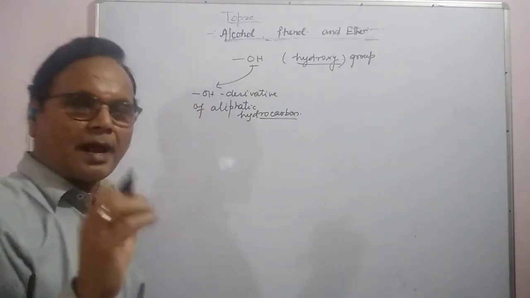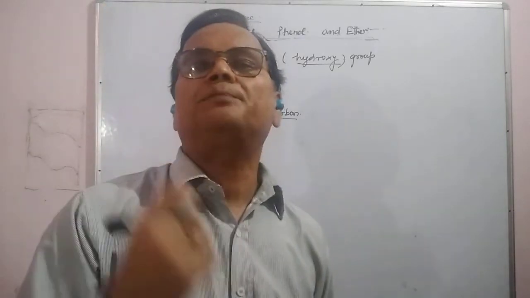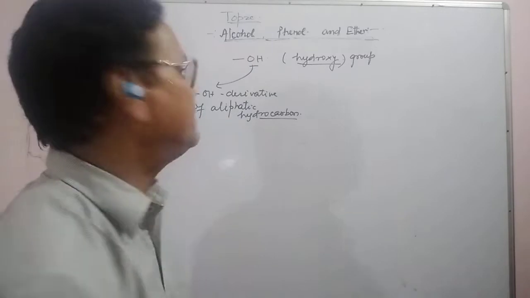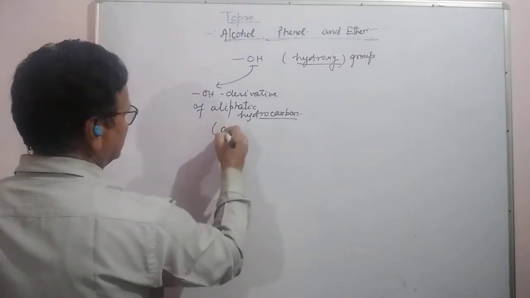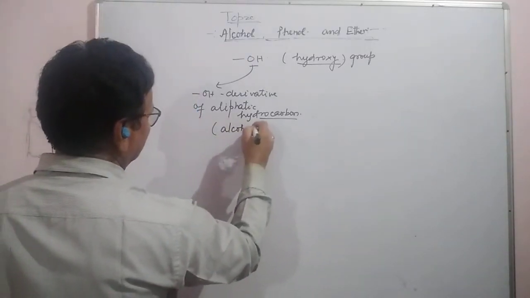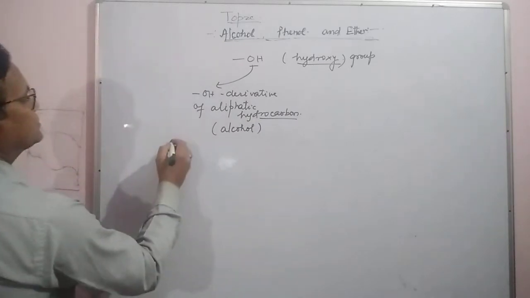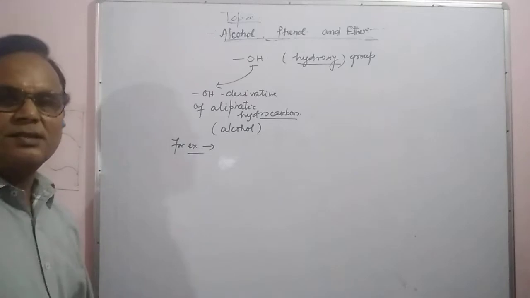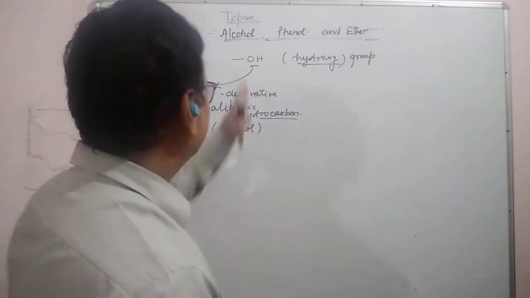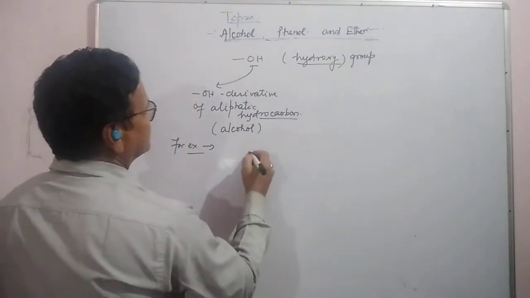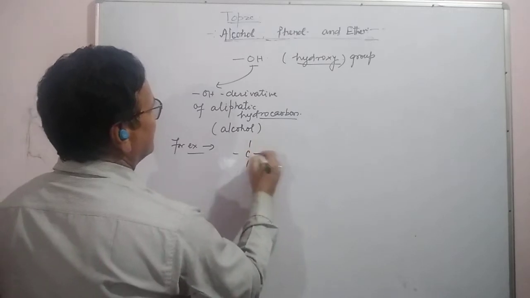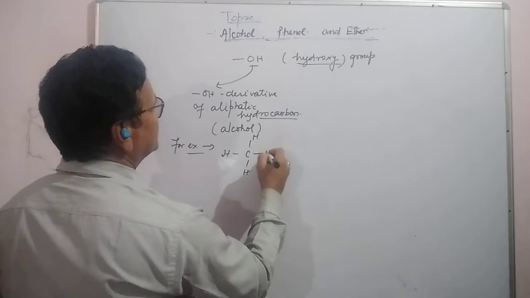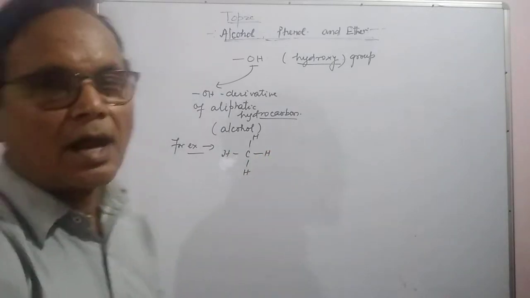In aliphatic hydrocarbon, if hydrogen is replaced by an OH group, then that is called alcohol. As for example, let us take a simple example: that is methane, an aliphatic hydrocarbon.